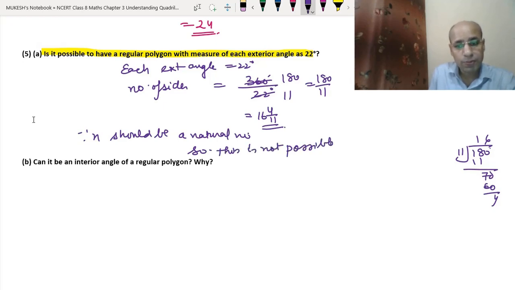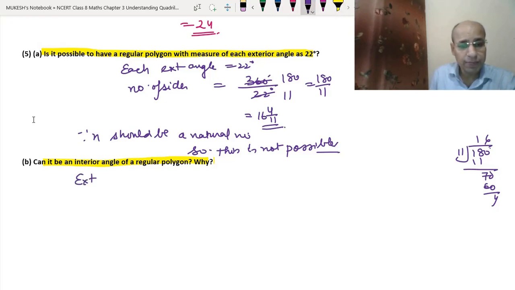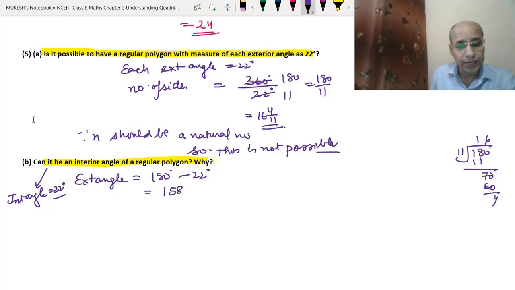Now in the same way, can 22 degree be the interior angle of a regular polygon? Let's check it. If it is an interior angle, the exterior angle will be equal to 180 degree minus 22 degree. So now the exterior angle will become 158 degree.